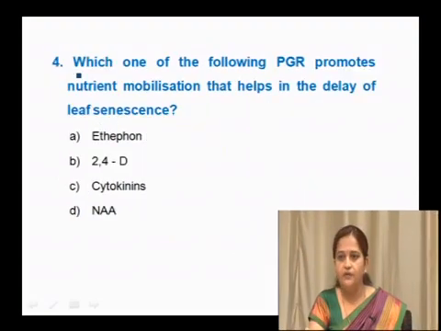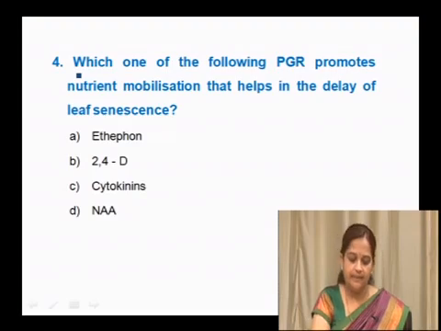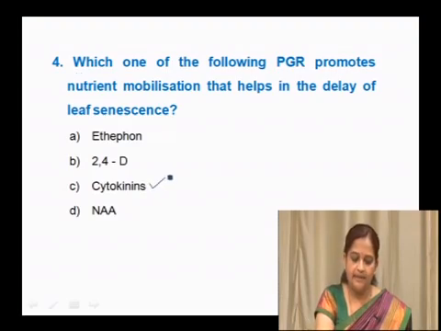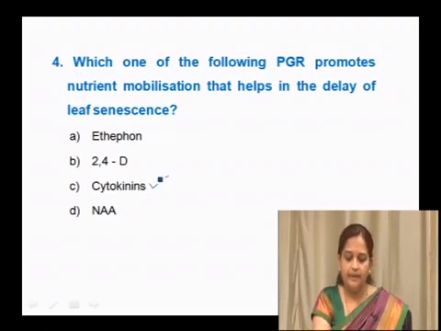Which one of the following plant growth regulators promotes nutrient mobilization that helps in the delay of leaf senescence? Whether it is ethephon, 2,4-D, cytokinin, or NAA, and the right answer here is cytokinin. Cytokinin helps that leaf delay its senescence, meaning senescence is postponed by the effect of cytokinin.